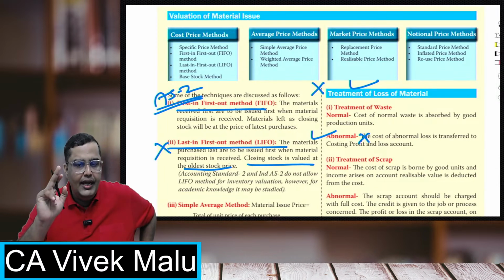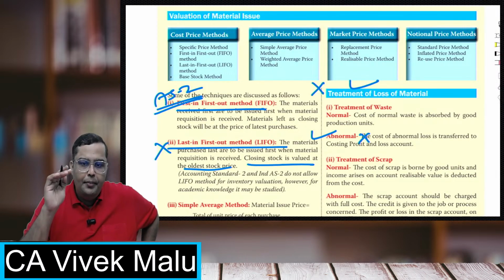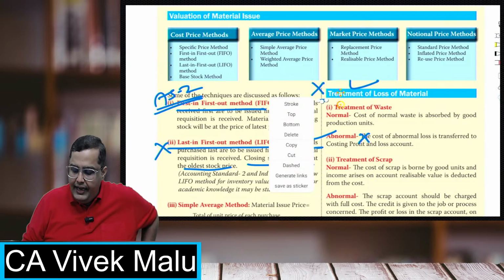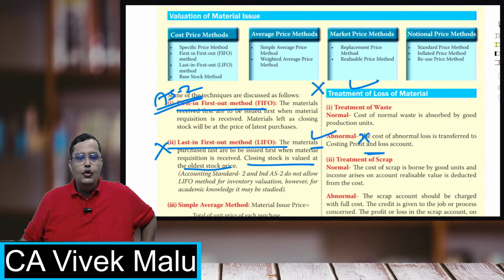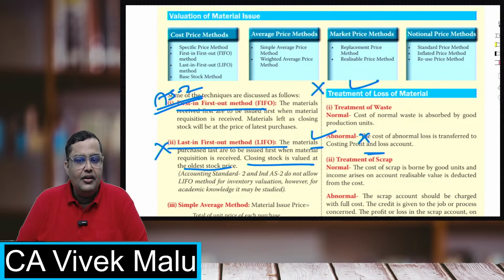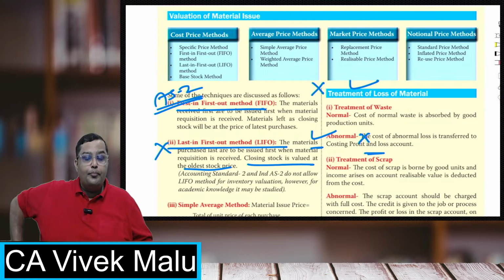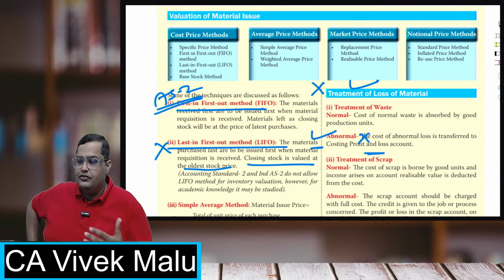I'll repeat this rule again. Whenever the prices are going up, LIFO is better, FIFO is not. And whenever the prices are falling, then FIFO is better and LIFO is not. Sir, how do you decide which is better and which is not? The method which shows lesser profit is always better. Why, sir? Conservatism. Because as a prudent businessman, we should try to show lesser profits, not higher profits in advance.